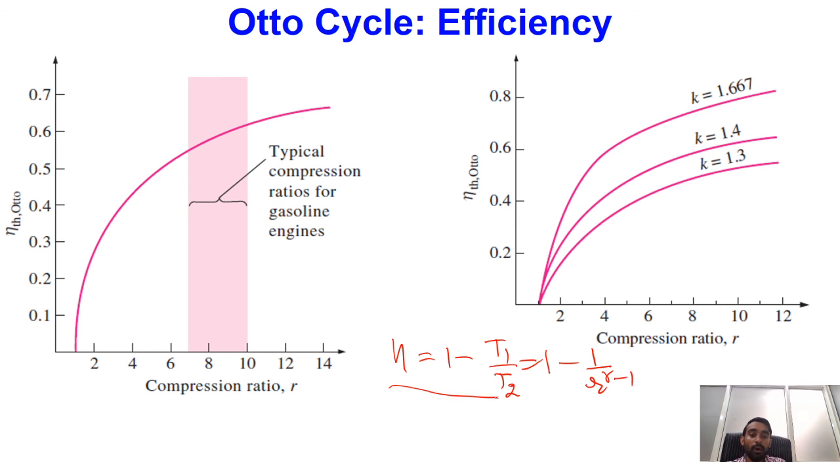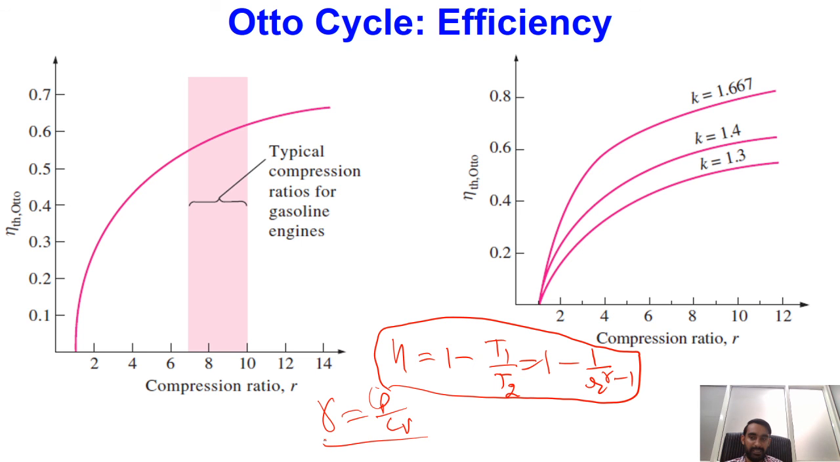Now one important point I would like to highlight here is that this efficiency is a function of the compression ratio of the engine, and gamma is the ratio of specific heats, gamma equal to Cp by Cv of our working medium. If you see particularly for gamma equal to 1.4, you will find that with compression ratio r, the efficiency of the Otto cycle will follow this particular trend.